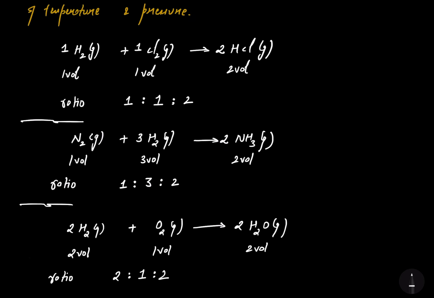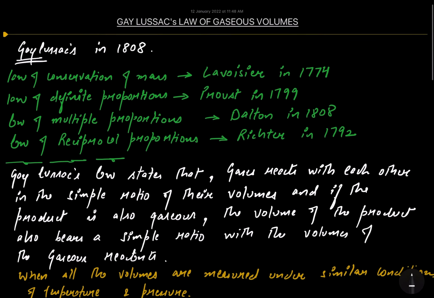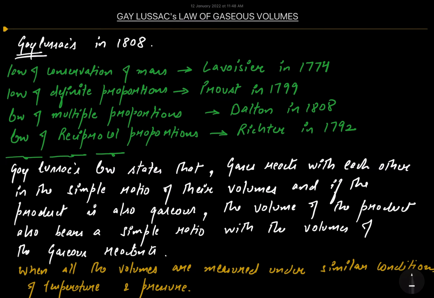In the first case of H2 and Cl2 forming HCl, the ratio was 1 is to 1 is to 2. In the second example, 1 volume of N2 reacted with 3 volumes of H2 to form 2 volumes of NH3. The ratio was 1 is to 3 is to 2. In the third example, 2 volumes of H2 react with 1 volume of O2 to form 2 volumes of steam. The ratio comes out to be 2 is to 1 is to 2. So that was Gay-Lussac's law of gaseous volumes.